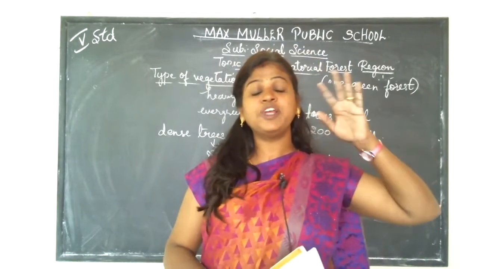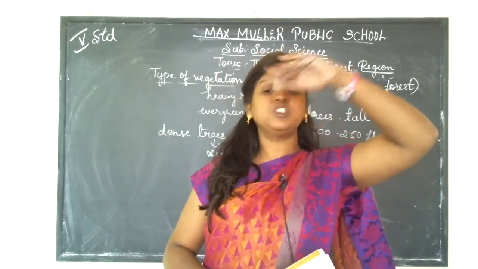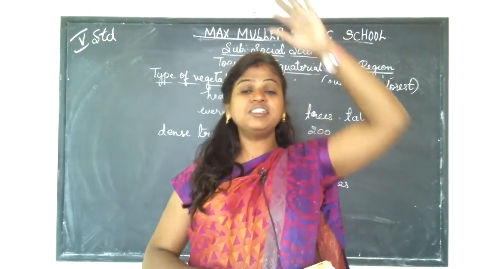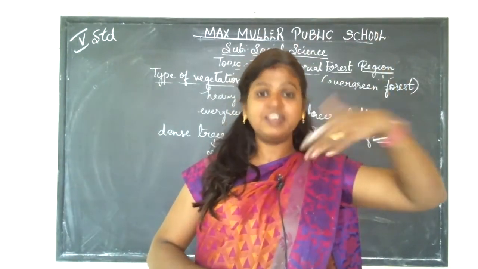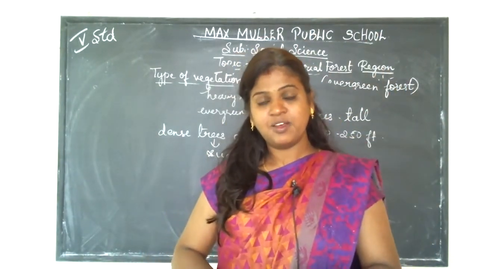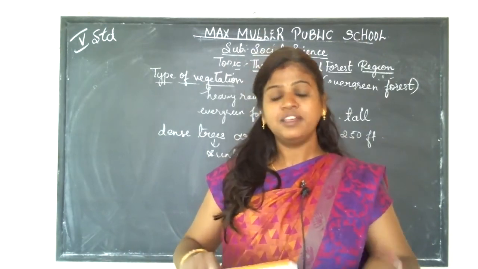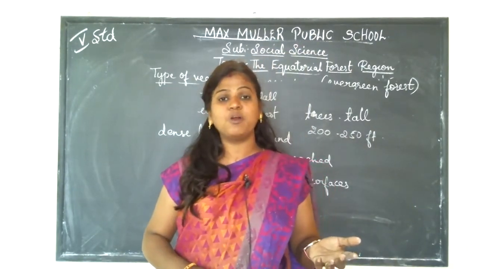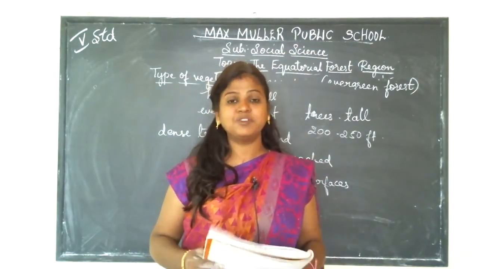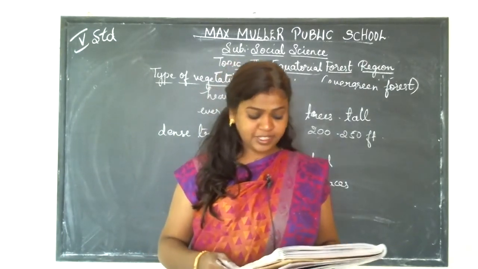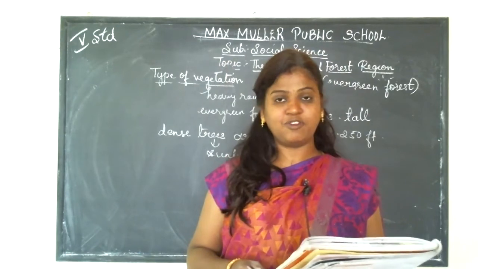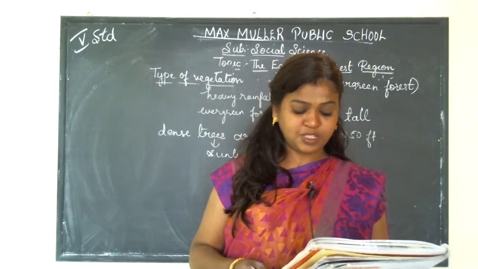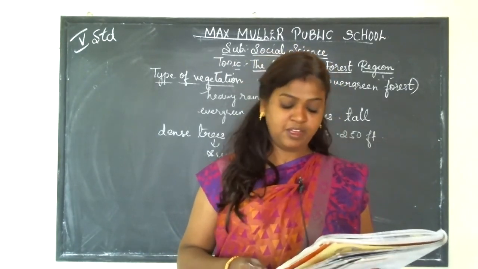Because the trees are growing very high, what happens? The trees which are growing high, it's fully covered by trees to a height. The sunlight which is falling on the tree won't enter inside the forest because of tall trees. So in the lower region, it becomes very dark. When it becomes dark, we cannot see the small plants or the grasses. Why is it difficult? Because the sunlight is not falling inside the forest. Hence we cannot see the grass or plants which are growing in the lower region.